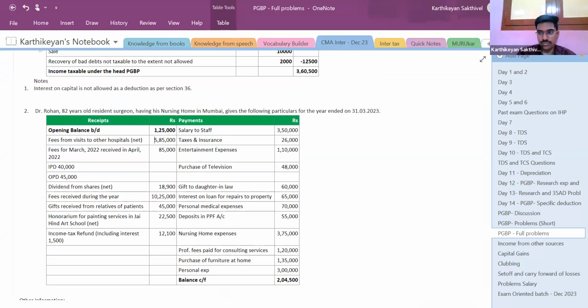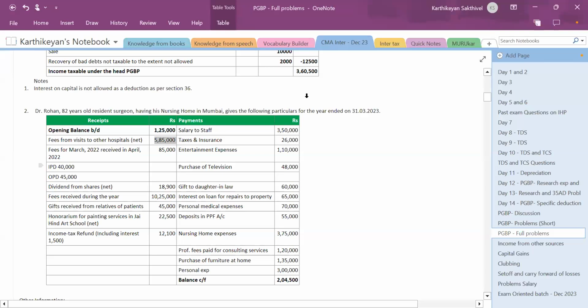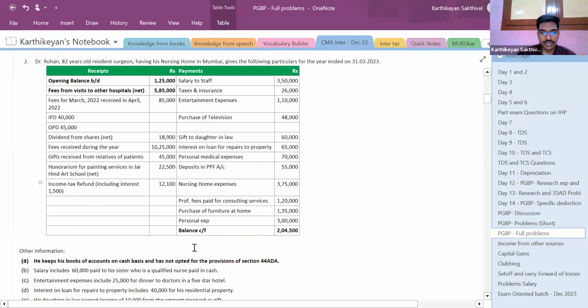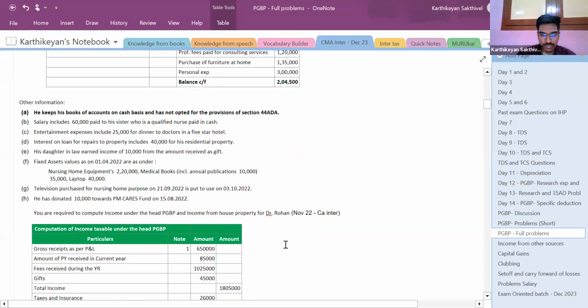Professional fees, can TDS be deducted? TDS will be deducted, at what percentage? Section 194J. The rate under 194J is 10%. Since it is 10%, the net amount that has come is 5,85,000, so I need to find the gross. 5,85,000 divided by 90%.